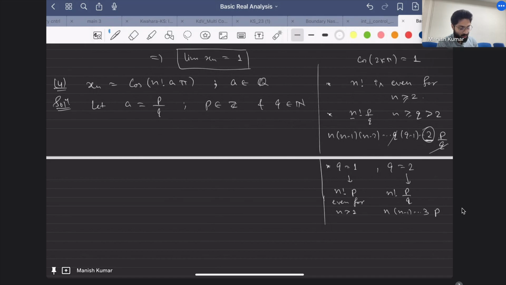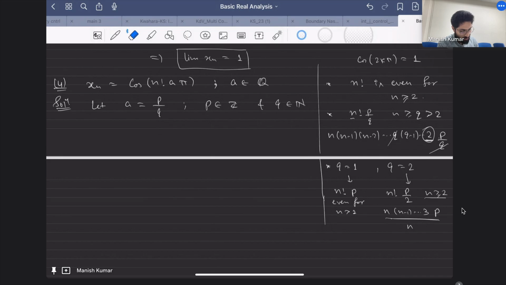Anyway, I am working with n greater than 2, but this is only possible for n greater than 2. If n is equal to 2, then obviously this will cancel out, so there will be no term like this. So in that case our argument will fail. No one guarantees that this will be even if n is equal to 2.